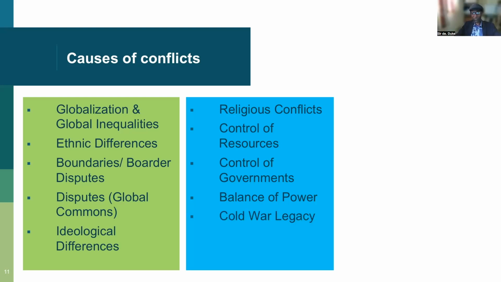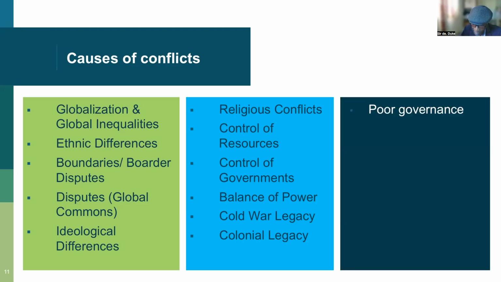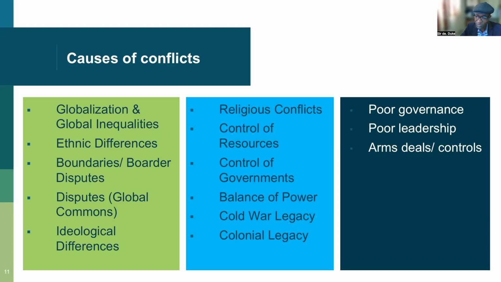We also have the Cold War legacy and the colonial legacy as causes of conflicts in the world. And some of these issues that are happening today, especially the war between Russia and Ukraine, is a Cold War legacy. And Russia probably is now trying to regain territory that has been lost at the end of the Cold War. Poor governance. Poor governance is also a cause of conflict. Ineffective controls on firearms. These rising cases of armed robberies. Where are those firearms coming from? So if we fail to control those firearms, we may wake up one day with armed groups doing whatever they want or terrorizing people in our communities.